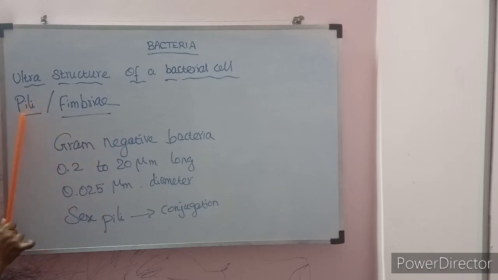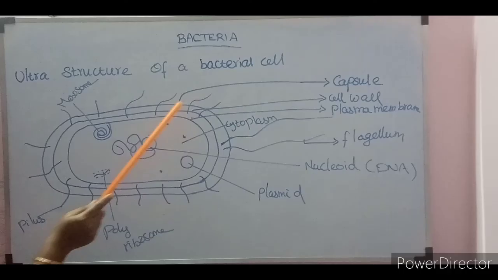Apart from normal pili, some sex pili are also present, which help in conjugation. Conjugation means genetic recombination: genetic material, the DNA, is transferred from one bacterium to another. So sex pili help in conjugation. Pili, otherwise called fimbriae, are present only in gram-negative bacteria. Thus, these are all the important structures of the bacterial cell.